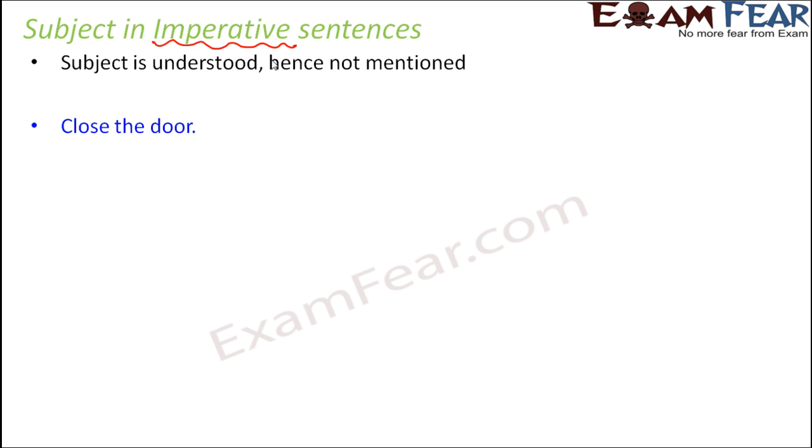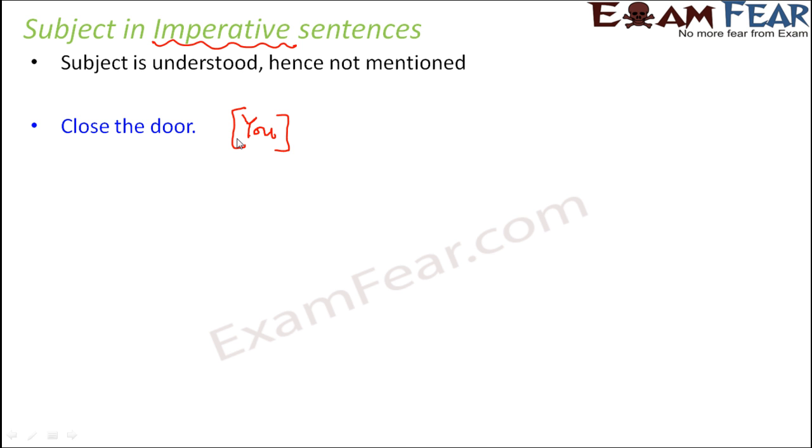Now, before the verb, add who or what. Like, who closed the door? I mean, to whom are you asking to close the door? When I say close the door, I am basically asking the other person in front of me. Now, when do we use imperative sentences? When we have somebody in front of us. Only then do we give some order or make some request. So whom are we telling? We are telling the person in front of us, a second person. So in this sentence, the subject is you, which is understood and therefore not mentioned.